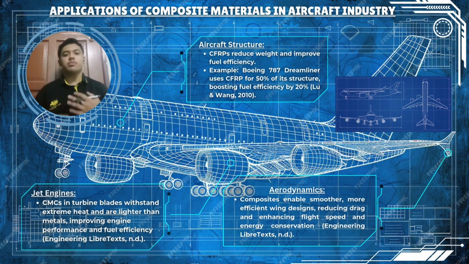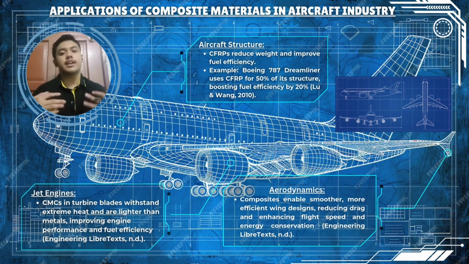Next is aerodynamics. Composites enable engineers to design smoother, more aerodynamically efficient wing shapes. This reduces drag, which is the force that opposes motion through air. With less drag, aircraft can achieve greater speeds while conserving energy, showcasing how materials directly impact flight efficiency.